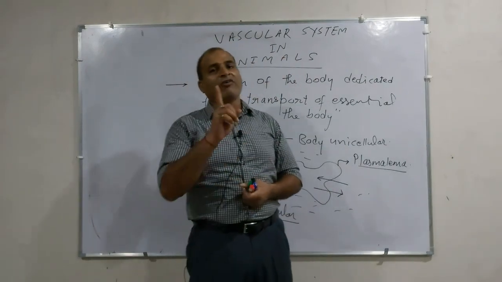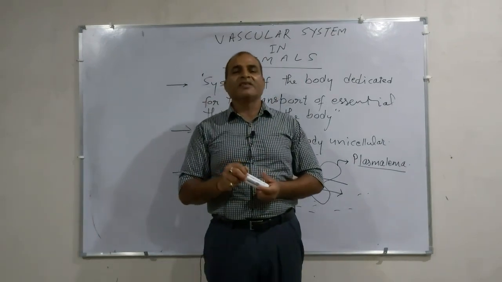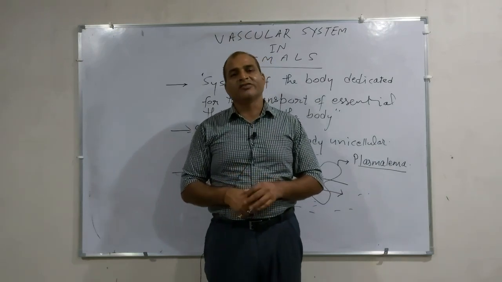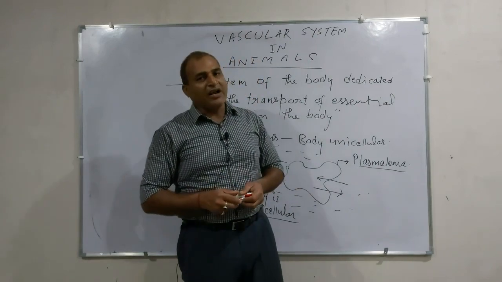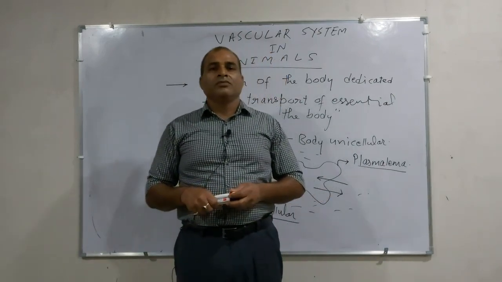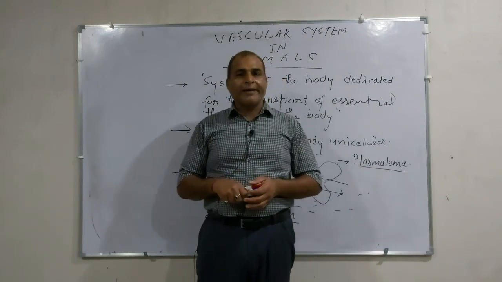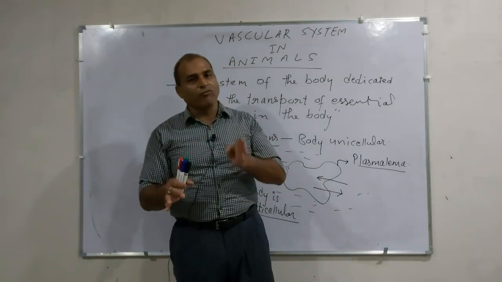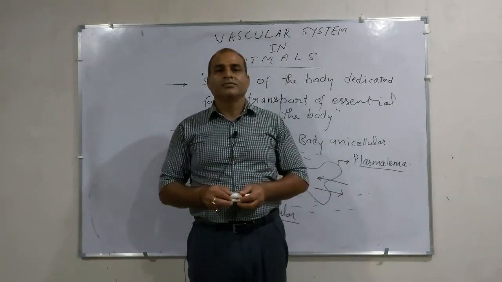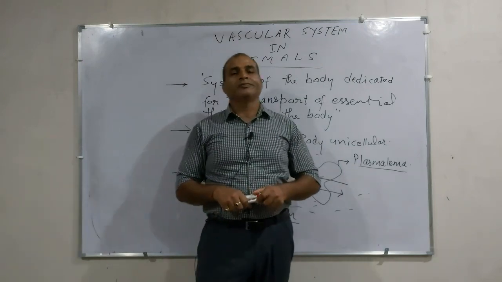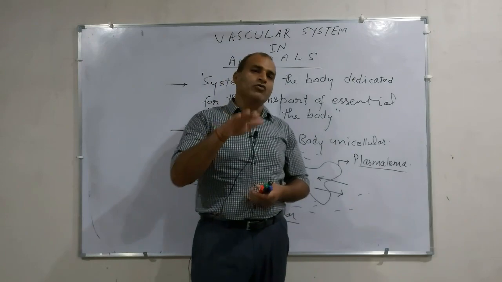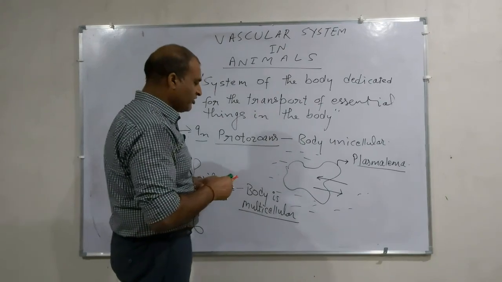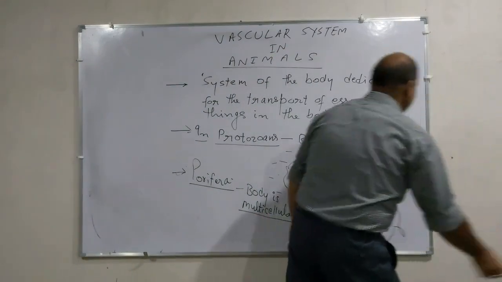The body is very simple, but for the purpose of circulation, these animals have a wonderful system in their body, and this system is known as the canal system. Yes, this canal system is meant for the purpose of food capture, respiration, transport of materials from one cell to another, and also for excretion and other purposes. Therefore, the canal system works here, and there is no need of a circulatory system. The canal system serves the purpose.